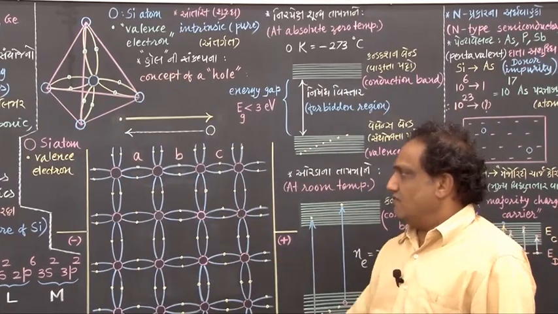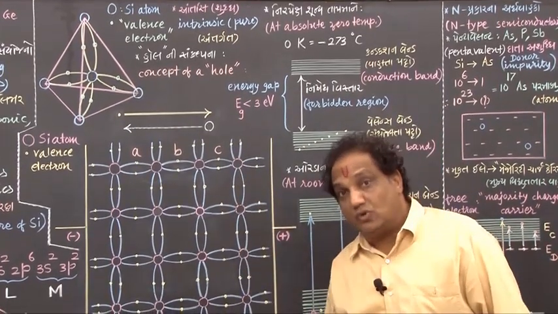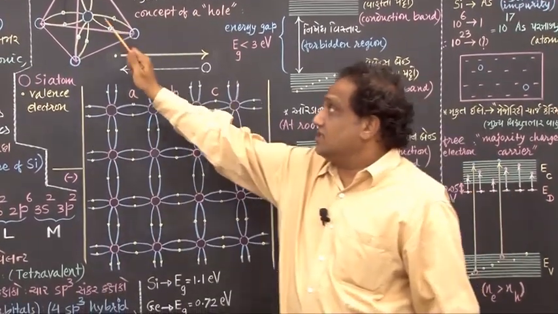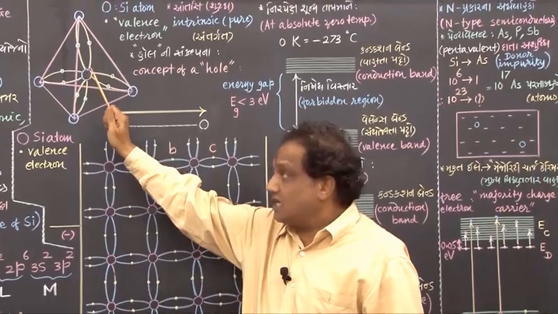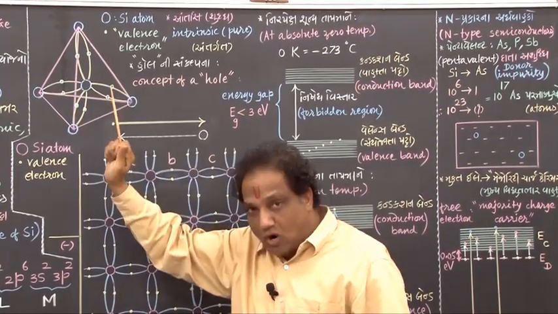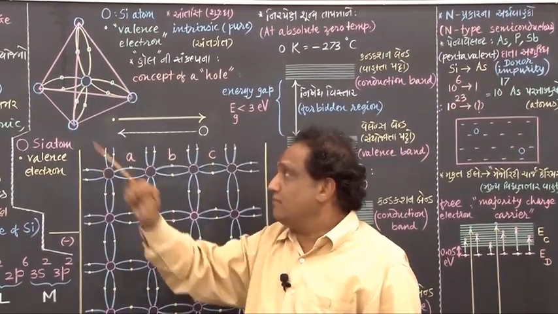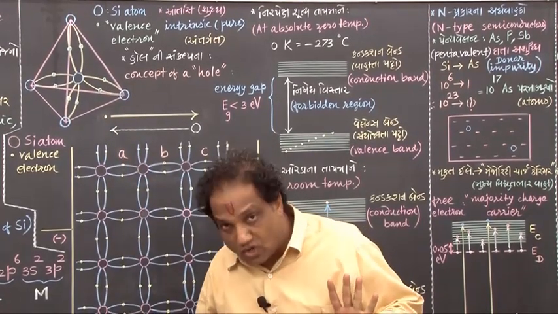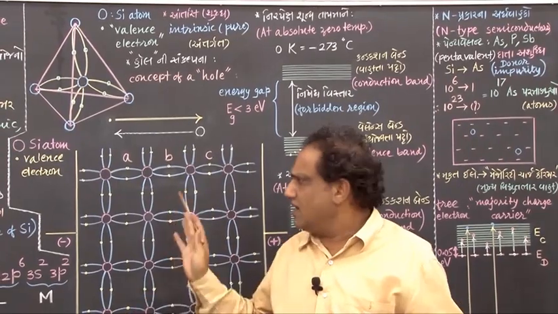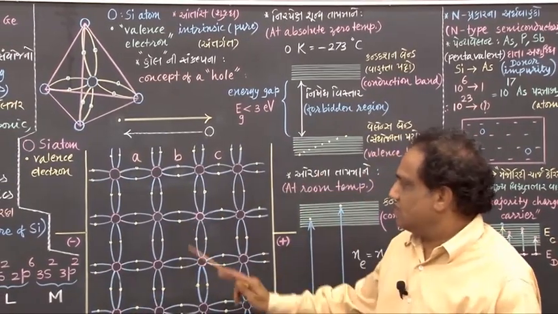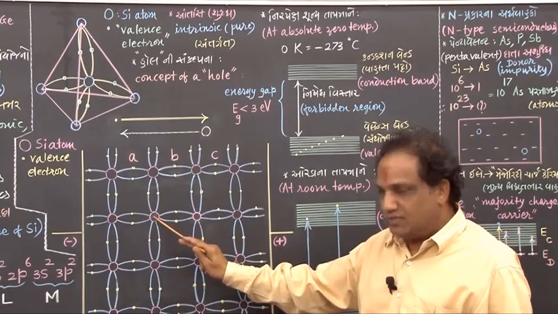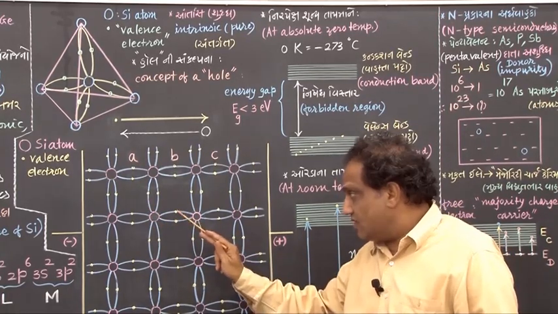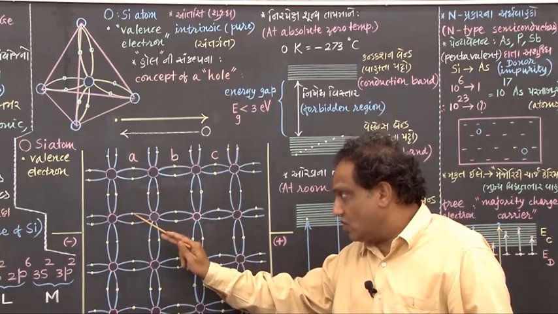Now here, while showing this lattice in 2 dimensions, we must take care that each silicon atom should be surrounded by 4 covalent bonds, and in each covalent bond there should be 2 valence electrons. Accordingly I have shown it here also. You can check each silicon atom is surrounded by 4 covalent bonds, and in each bond there are 2 valence electrons.